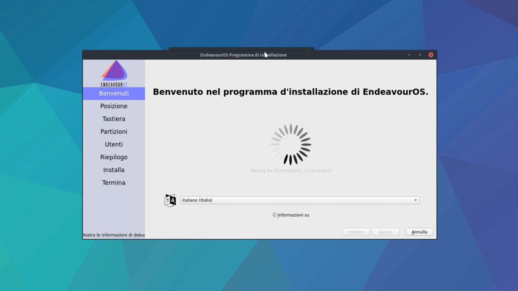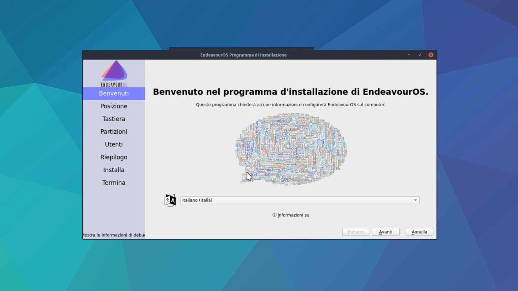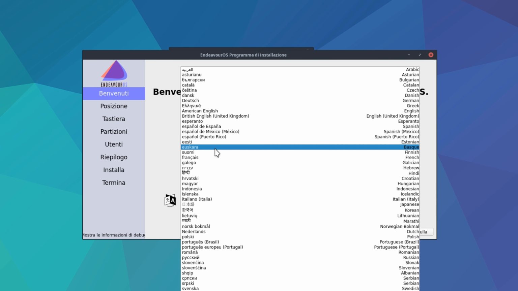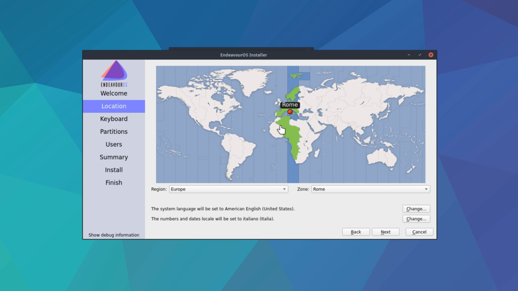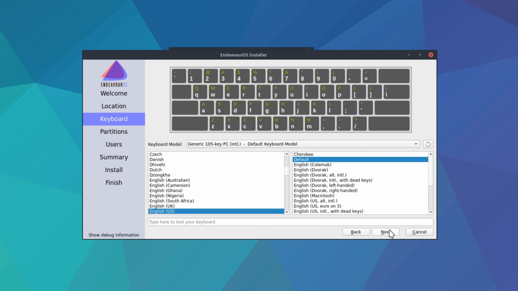And here's the actual installer, and it defaulted to Italian. Thankfully, I can change that. It's a nice addition though. It ranks your mirrors based on the position and starts the installer again based on the actual position. Next, we're gonna set the actual location for the time zone, and Rome is fine. And we're gonna set the keyboard layout. Everything seems to be picking up right.